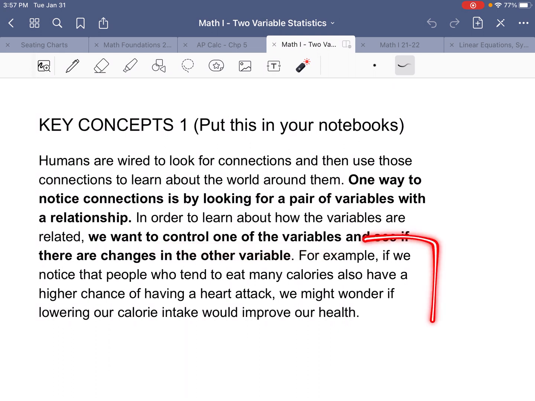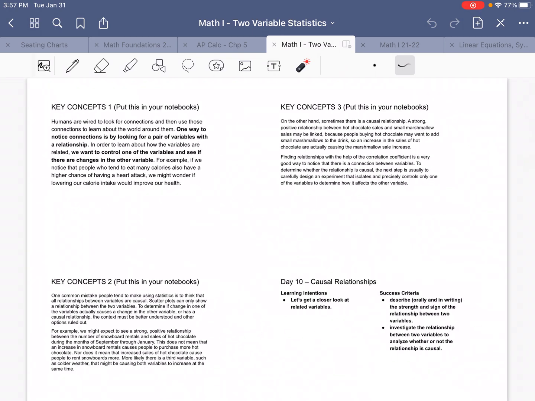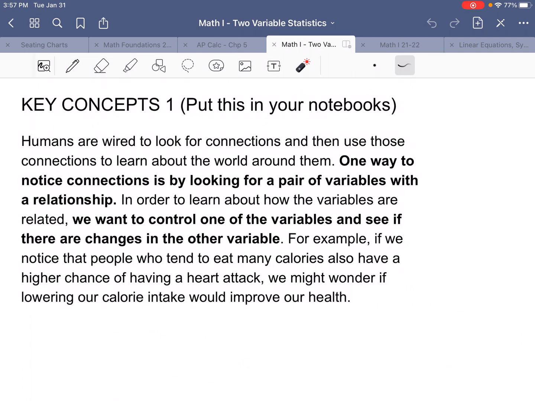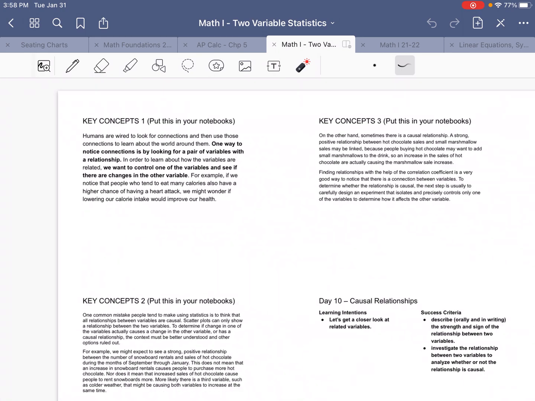For example, if we notice that people who tend to eat many calories also have a higher chance of having a heart attack, we might wonder if lowering our calorie intake would improve our health. So one way we could test this out is we can control the calorie intake and make it so that a whole bunch of people eat fewer calories, and then we look at their rate of heart attacks. If the number of calories go down and the heart attack rate goes down as well, then we think there's some sort of a connection there.